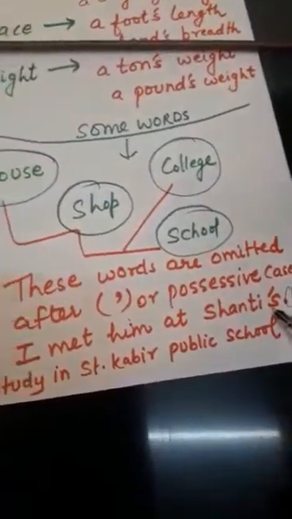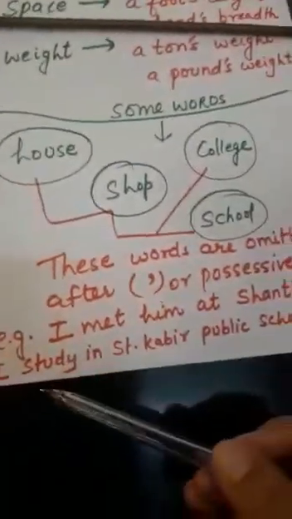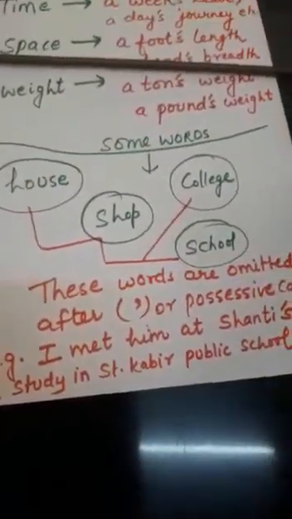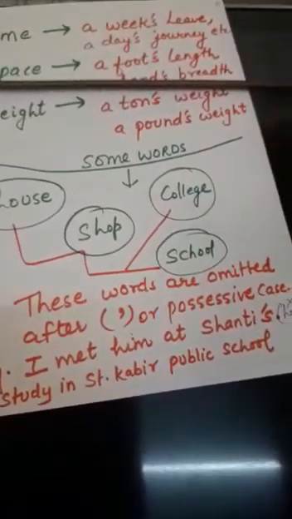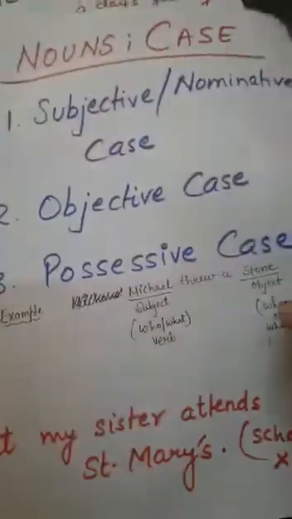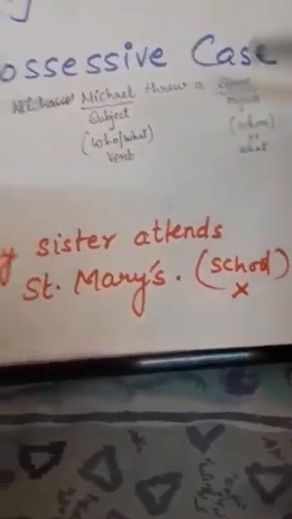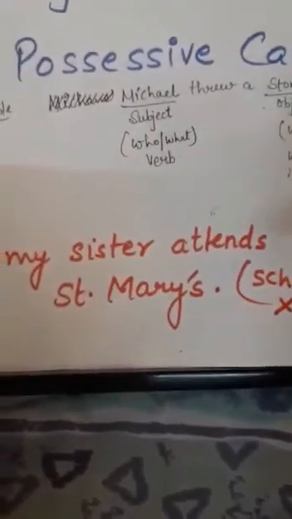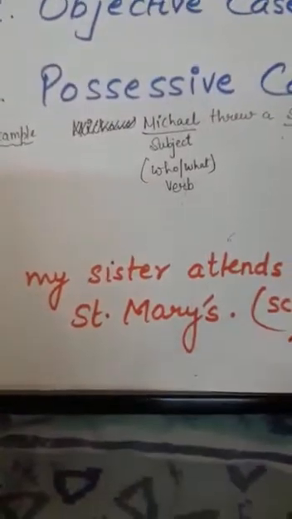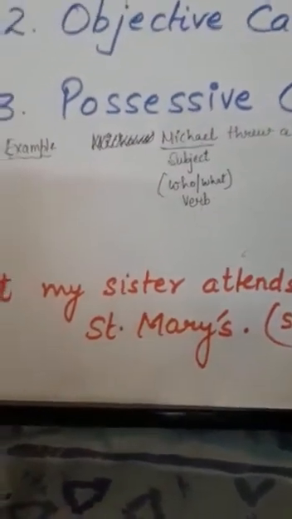Is it clear? Let's take another example. I study in St. Kabir Public School, but my sister attends St. Mary's. So it's obvious that her sister attends St. Mary's School, but here after the apostrophe we have not written school. Is it clear? So I hope this example is clear to you. These are the rules to be remembered while forming the possessive case.